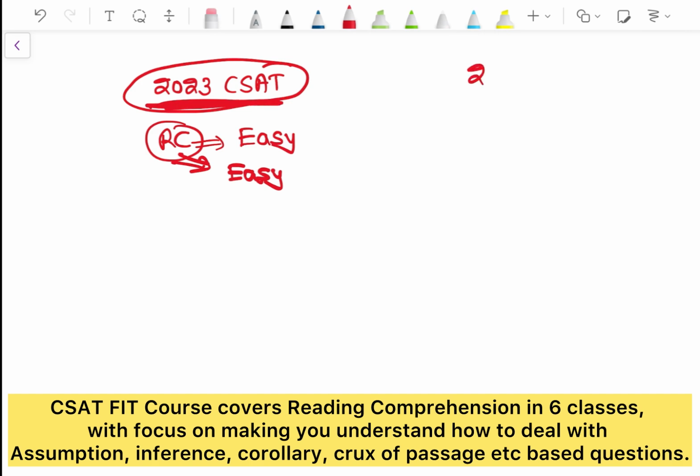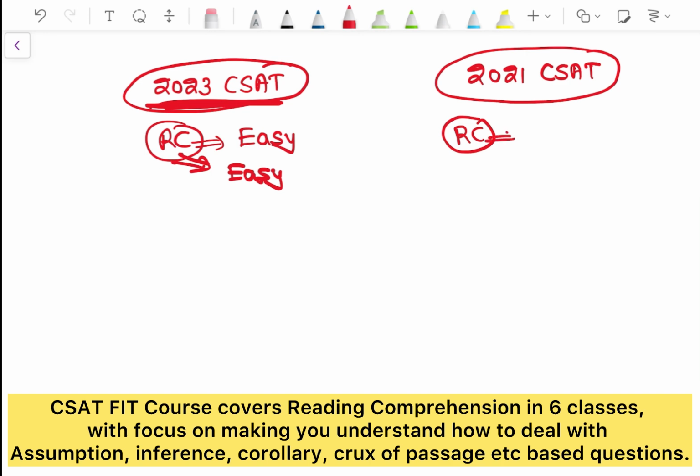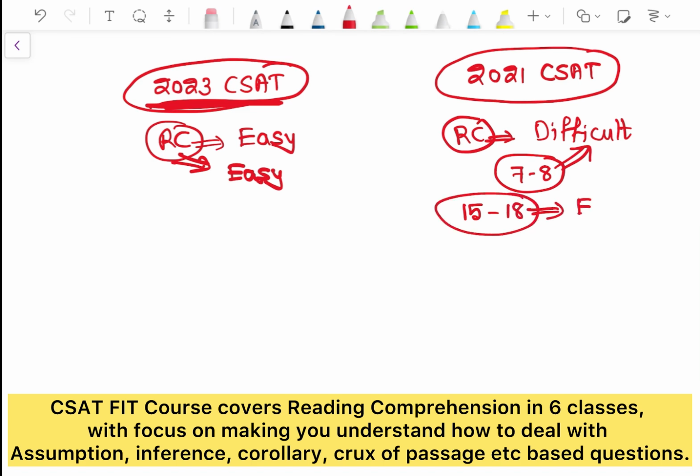On the other hand, if you see the 2021 CSAT paper, reading comprehension is generally difficult. There are some 7 to 8 passages which are difficult, but the rest 15 to 18 are very easy.